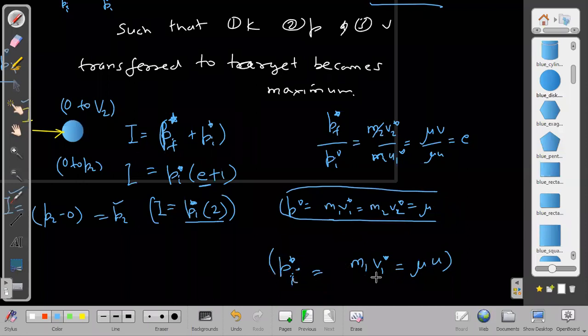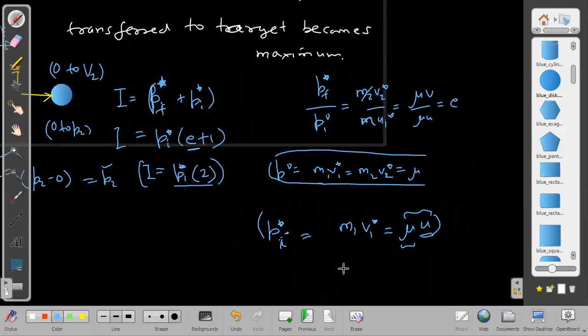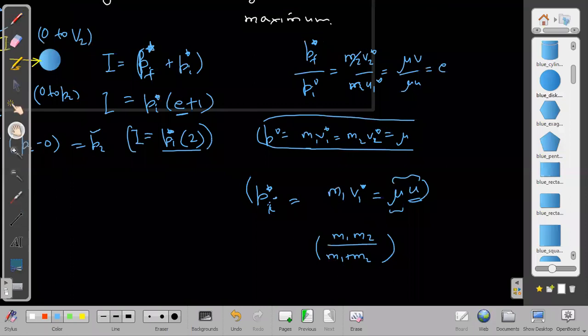Now this is initial, right? So we want this to be maximum. How can I make it maximum? U is fixed here. I cannot change U, but I can change the reduced mass. How to change the reduced mass? The reduced mass formula involves M1 and M2, because I have the option to choose the masses. For what ratio of masses will the momentum transferred become maximum? I want mu to be maximum. How will mu become maximum?